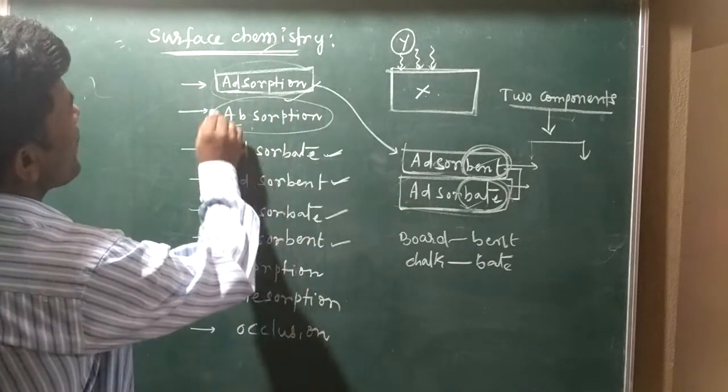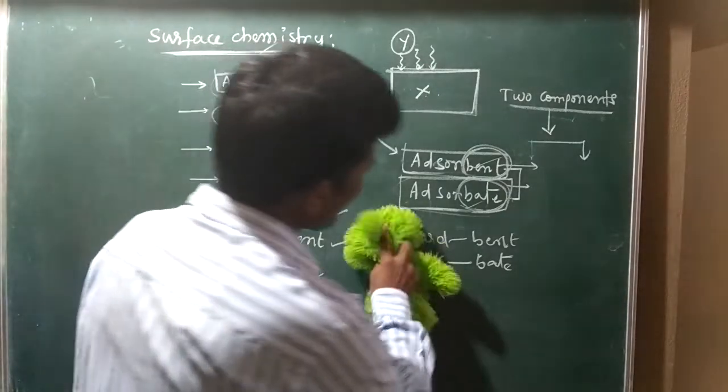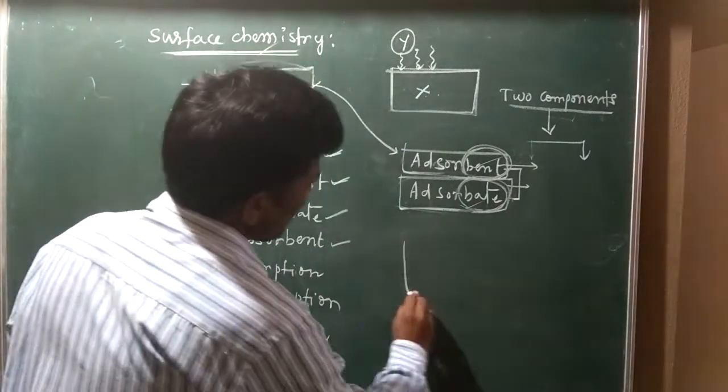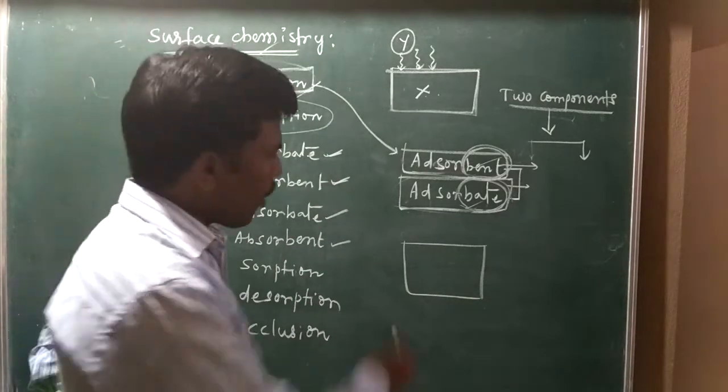Now come to the point, absorption. Absorption is very easy to understand with a diagram. Suppose I am taking a component.